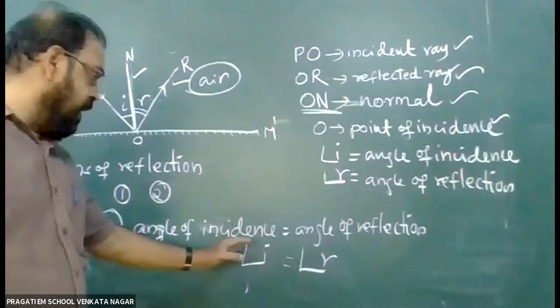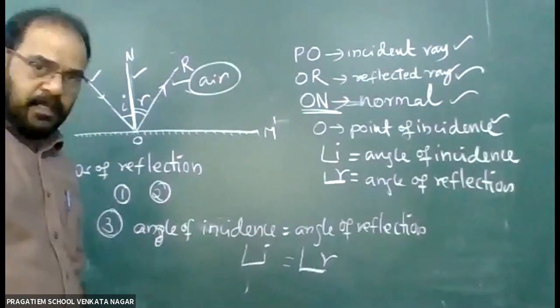That is, the angle of incidence is equal to the angle of reflection.